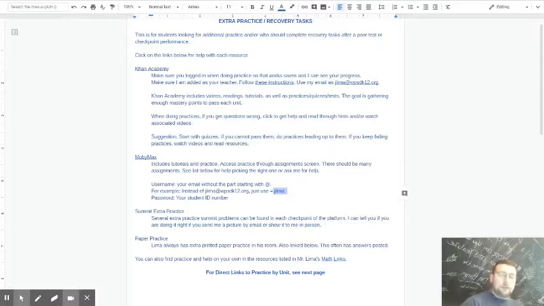There are other options also that you can do, like paper-based practices and other practices that you can find through Math Links, which are also okay, but you have to get those approved by me first. Send me an email or come see me during my office hours if that is the case. During class practice time, I'm also going to be available for you to get help in my office hours.